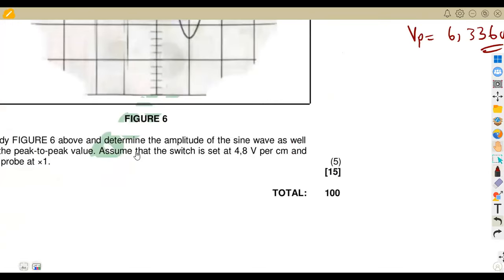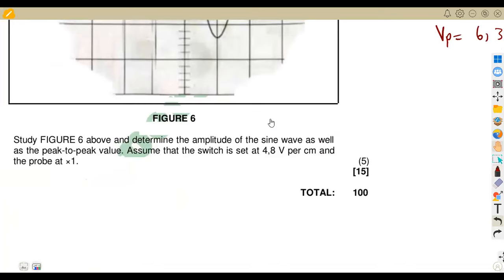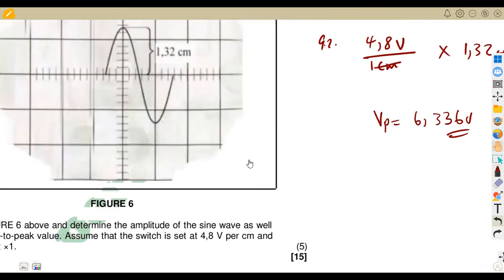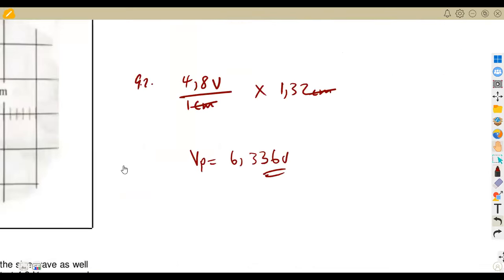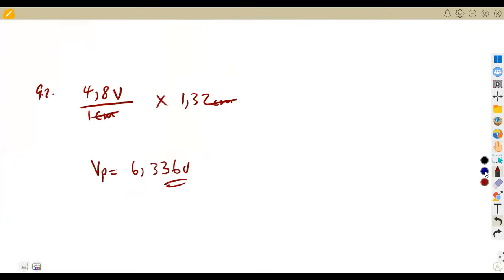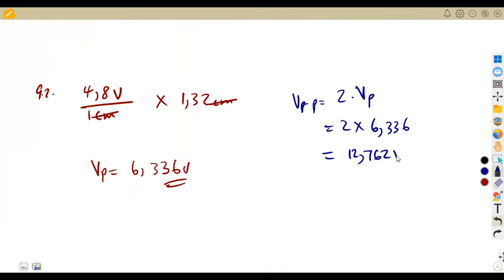And the other part was to calculate the peak to peak. In this case, yes, we can use the number of divisions times this, but the moment I have the peak voltage, I can calculate peak to peak. Remember, we talked about peak to peak just being 2 times what? The peak voltage or the maximum voltage. I can simply use this formula, 2 times 6,336 volts, which gives us 12,762 volts. So that's the peak to peak voltage.